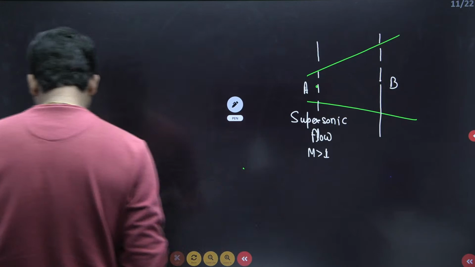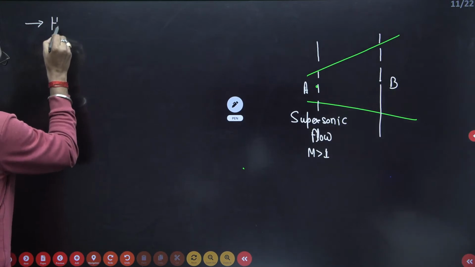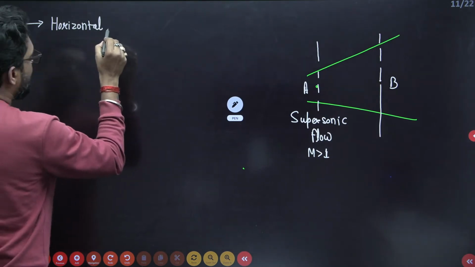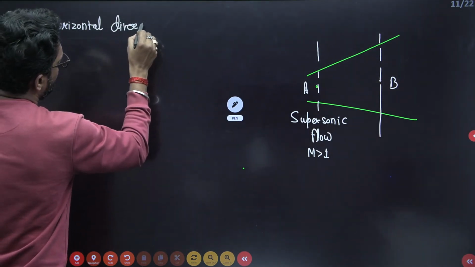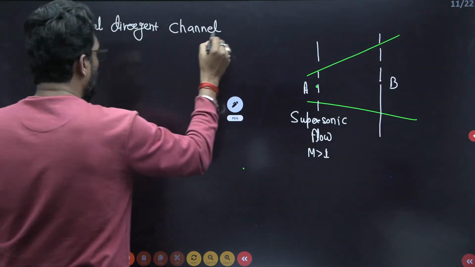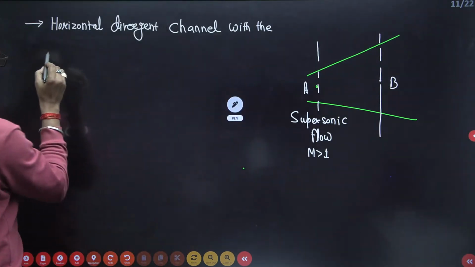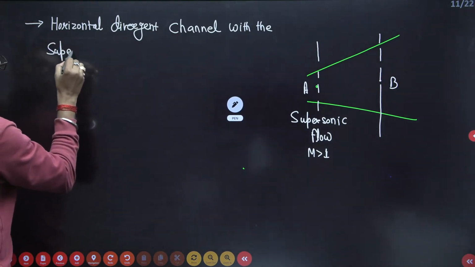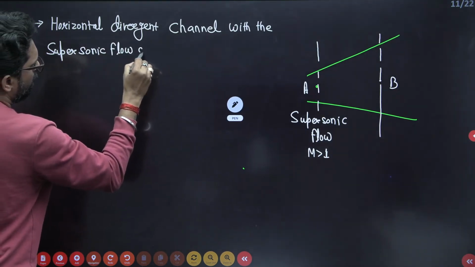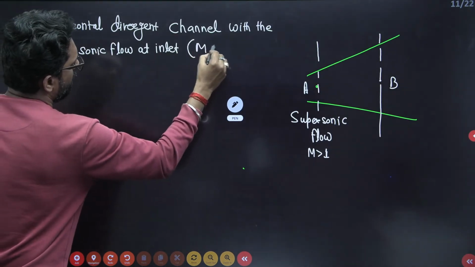So given a horizontal divergent channel with supersonic flow at the inlet, the Mach number is greater than 1.